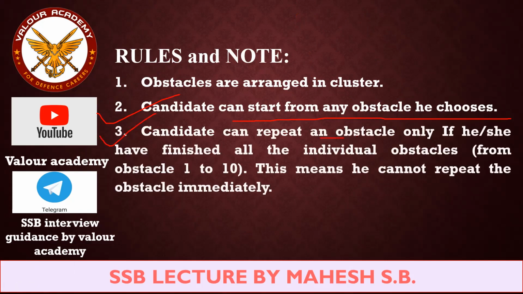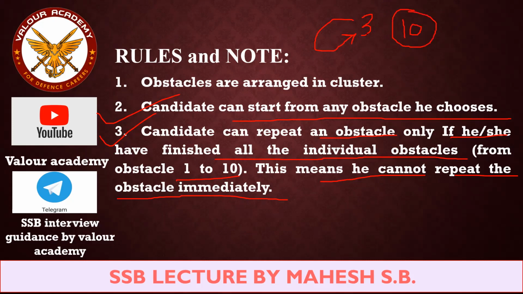Candidates can repeat an obstacle only if he has finished all the individual obstacles from obstacle number 1 to 10. This means he cannot repeat the obstacle immediately. Getting my point? Suppose you have completed obstacle number 3. It is very easy for you, but you cannot just repeat it. If you want to repeat obstacle number 3, you have to finish all 10 obstacles. Then you can again start the circle, and whichever obstacle you choose, you can tackle that obstacle.